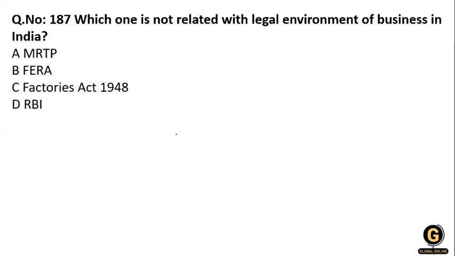Clear? Which one of the following is not related to the legal environment of business in India? MRTP, FERA, Factory Act 1948, or the RBI? The right answer is RBI, because the MRTP, the FERA, and the Factory Act are all part of the legal environment of business.